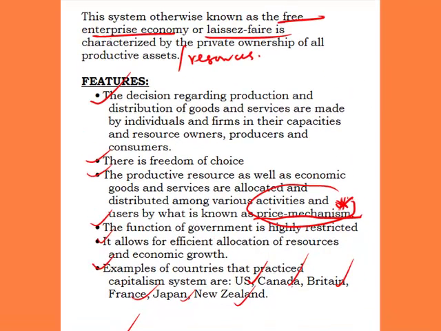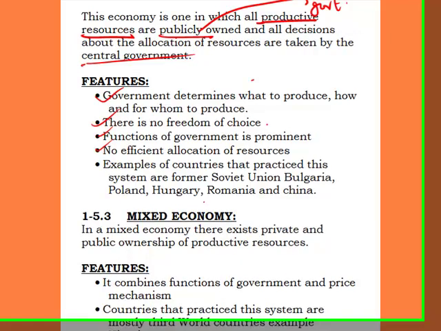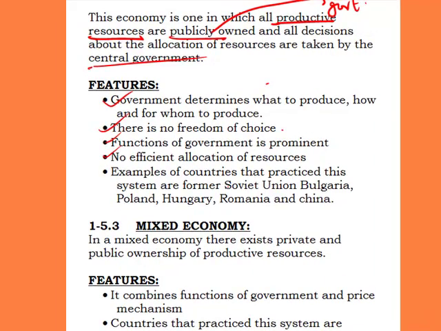So the next one under socialism is that there is no efficient allocation of resources. If you know that you are going to be given food, whether you work or not, then there is a likelihood of you being lazy. That is a phenomenon under a socialist economic system, because government provides for the citizens based on what is available in the country. Because government is the allocator of goods and services, there is no efficiency in the allocation, because there will be lazy people in that country who will not work and will not contribute to the total growth of the economy, and at the same time they will be gaining from it, which brings about inefficient allocation of available scarce resources.